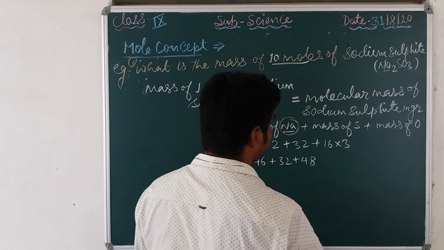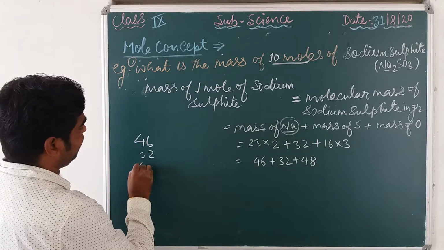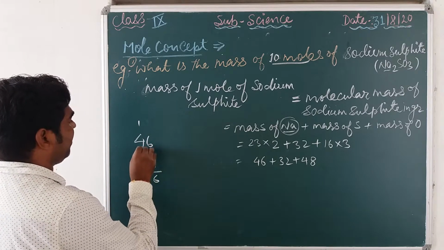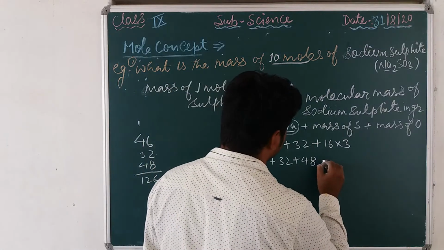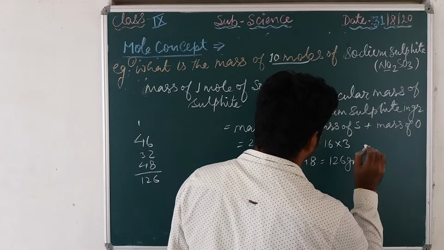Now add it all: 46, 32 and 48 is 126 gram.